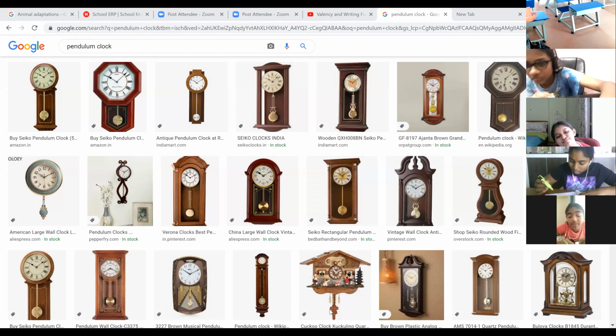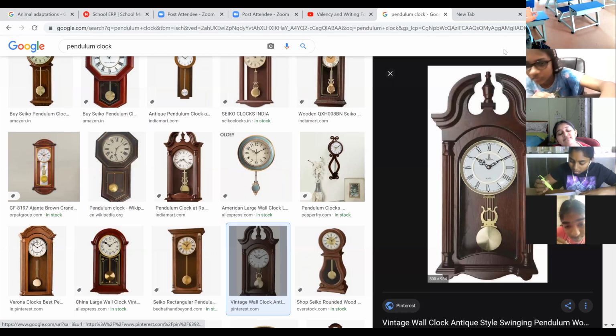I'll just show you. In the Hyderabad Museum, one clock will be there, ma'am. Yes, a clock will be there. So here there's a pendulum, and it will be moving periodically. It keeps moving like this.